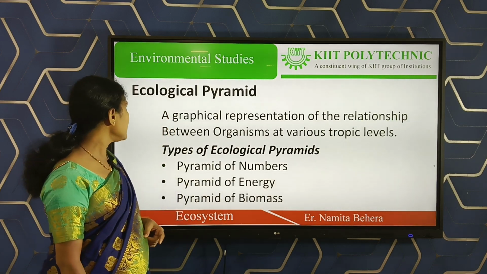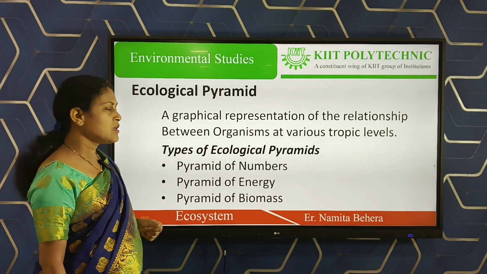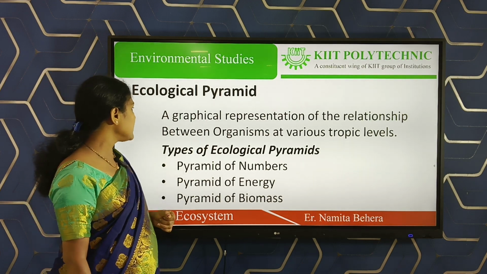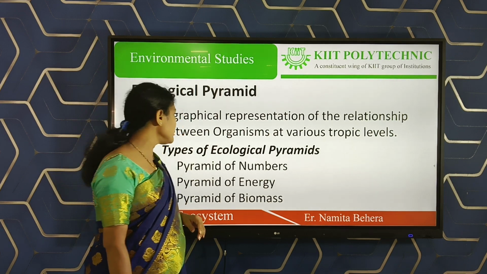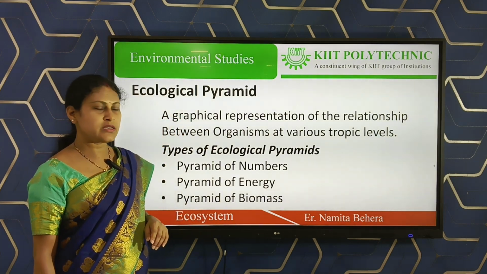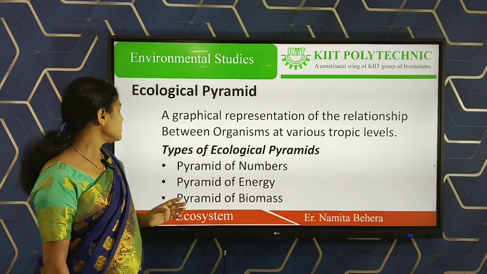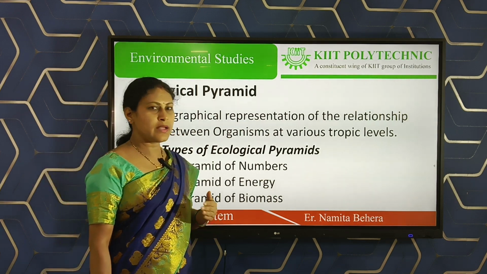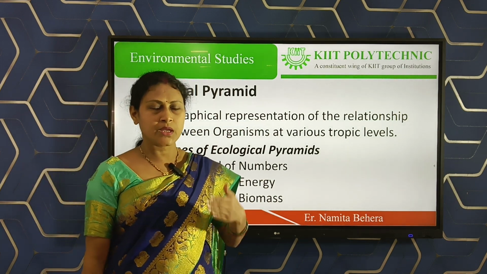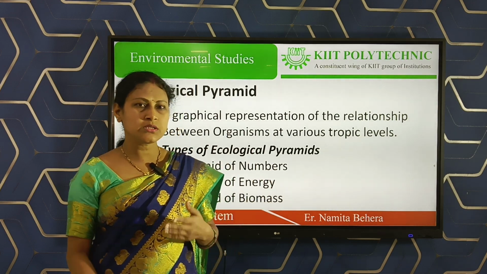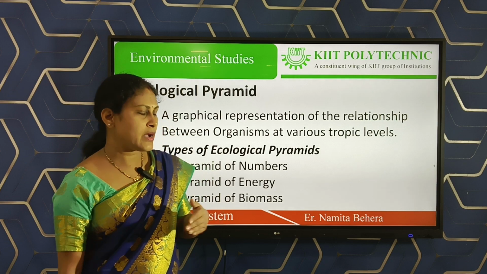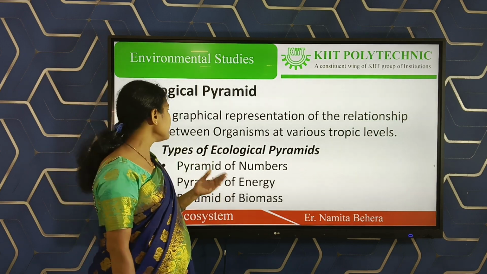Then the last one is ecological pyramids. Ecological pyramids are a graphical representation of the relationship between the organisms at various trophic levels. Graphical representation means, first, we know that plant to decomposers is the link called a food chain.